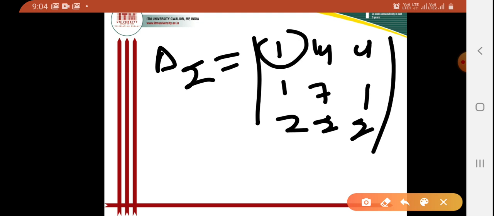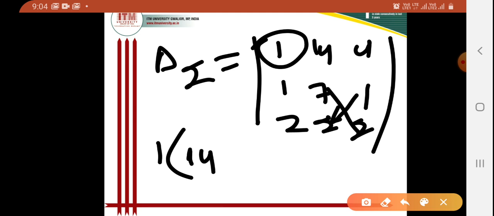Obviously first I have to write 1. Then I will take the multiplication of these two and these two, and I will take the difference, and multiply with this. So 7 into 2, that is 14, and 2 into 1, that is 2. So I can write 1 into 14 minus 2. Then the next term, that is 1.